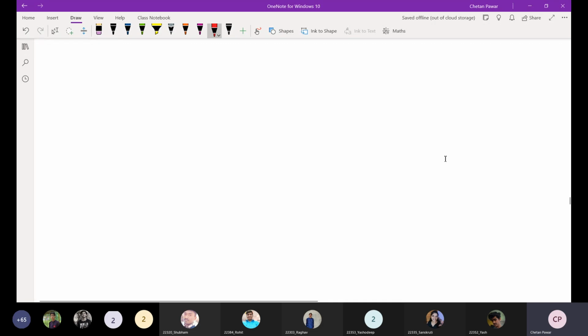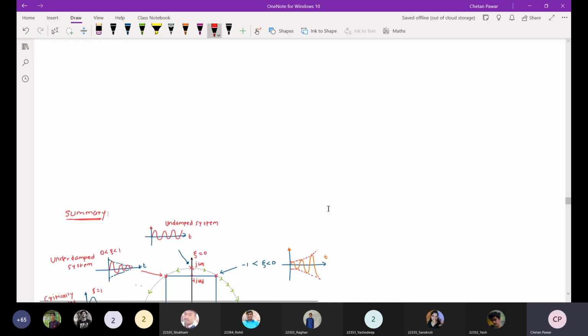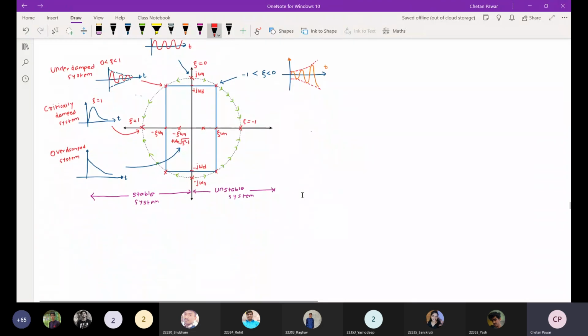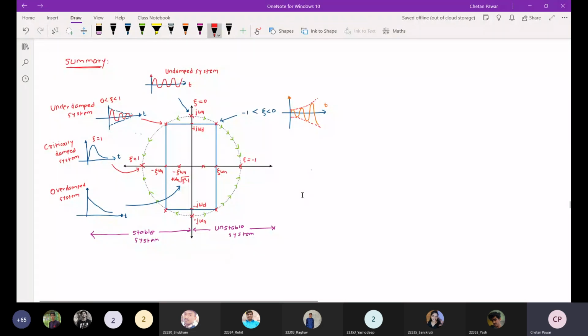Okay, it's got some problem here. Oh no. Okay, next time we will make a section and then show it on one page. This is taking a lot of time.